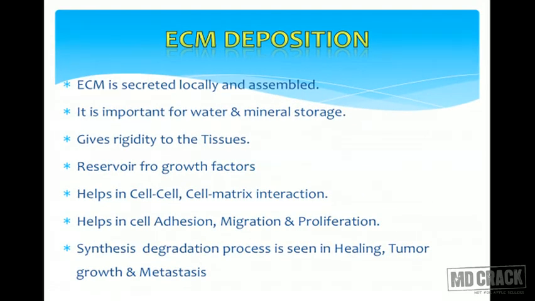The extracellular matrix is locally secreted and gets assembled as time advances. It is important for water as well as mineral storage. This is the one which gives rigidity to the tissues that are formed, and the extracellular matrix also acts as a reservoir of growth factors.